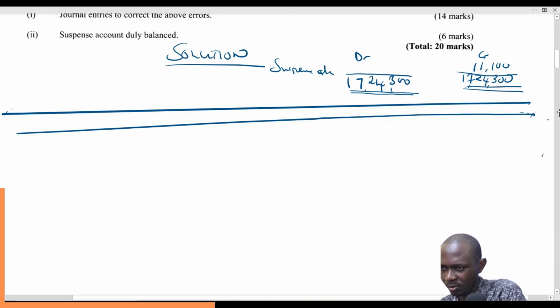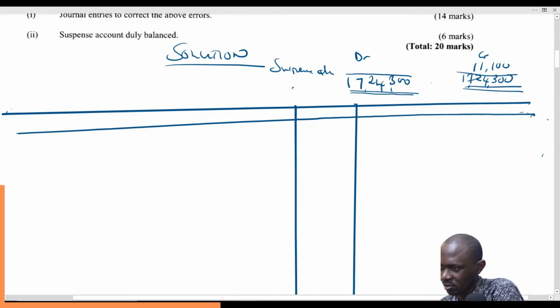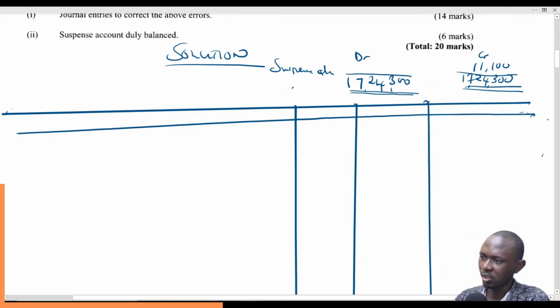Then of course we'll have, let's just concentrate on this other side. So we have that. Then we have this. You can have another line there, and then you can have another line here. Then you can do away with this. So this is not necessary. This is not necessary. So let's just tackle these two.